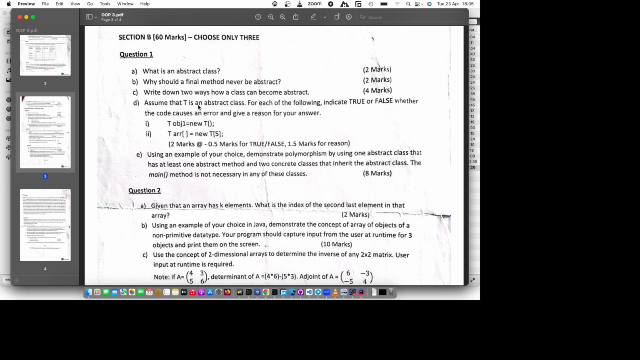So question 1 part A says, what is an abstract class? An abstract class is an incomplete class that cannot be instantiated. One mark for incomplete class, another mark for cannot be instantiated. Those are your 2 marks.